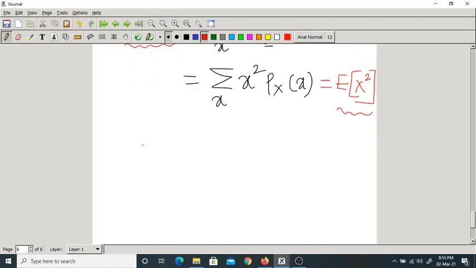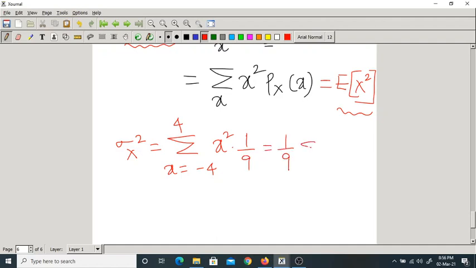So simply you have to find out sigma x square, which is nothing but summation over x from minus 4 to plus 4 of x square into px of x. Again 1 by 9, so we can write 1 by 9 outside the summation. Summation from minus 4 to plus 4 of x square.